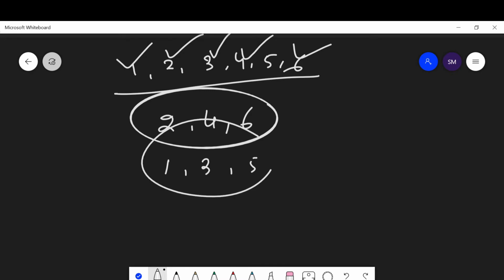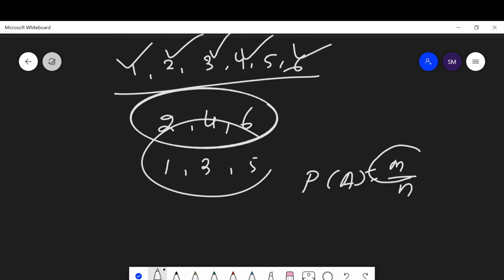Okay. Then what is the theoretical meaning of probability? If n elementary events are associated with a random experiment and m of them are favorable to an event A, then the probability of occurrence of event A, denoted P(A), is equal to m out of n.